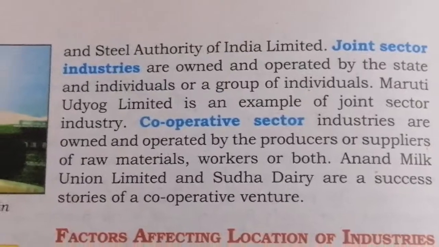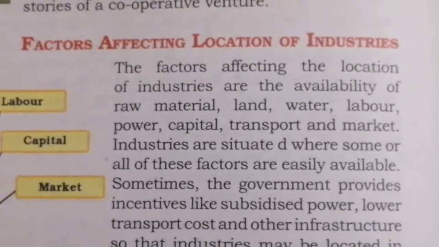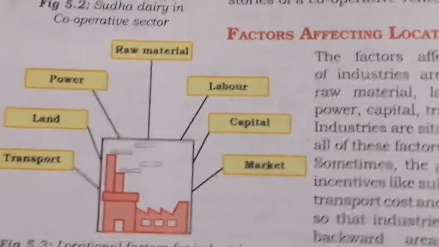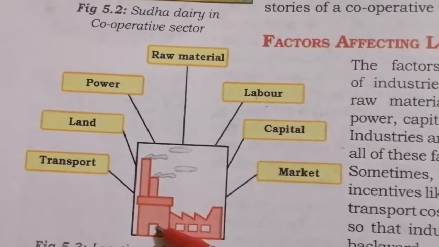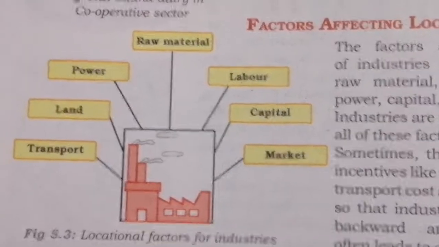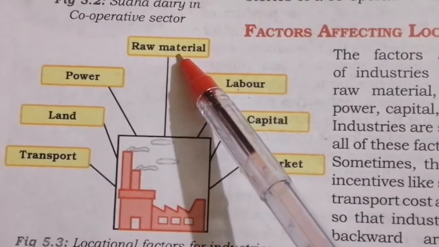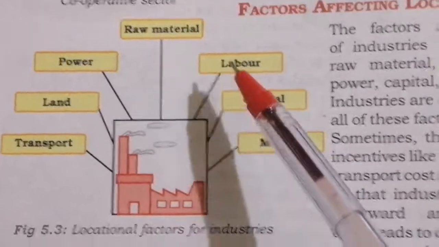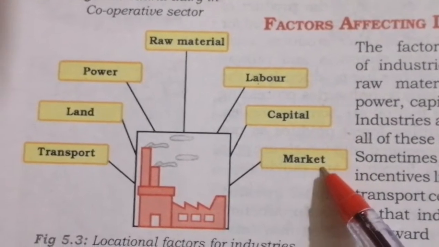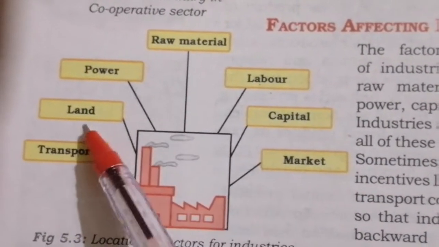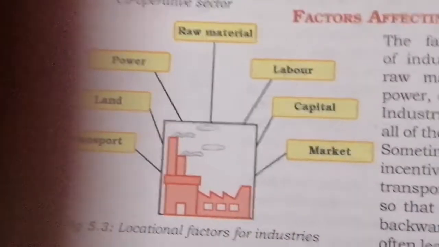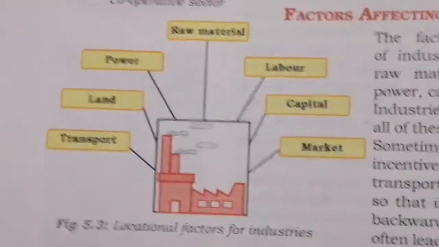Okay. So now we are going to see about the next thing, which is called factors affecting location of industries. Did you see a flow chart here? Here you can see this is a factory. So what are the factors which are affecting the location of an industry? The first one is called raw material. Second one is labor. Third, capital. Fourth, market. Fifth, power. Sixth, land. And seventh, the last one is transport. So all these factors affect the location of the industry.